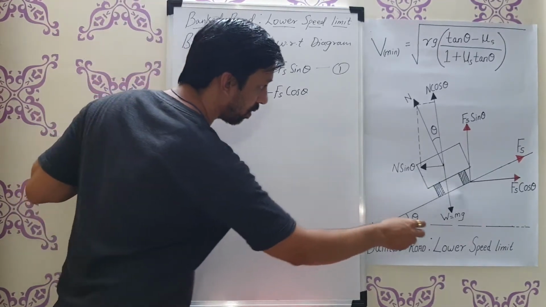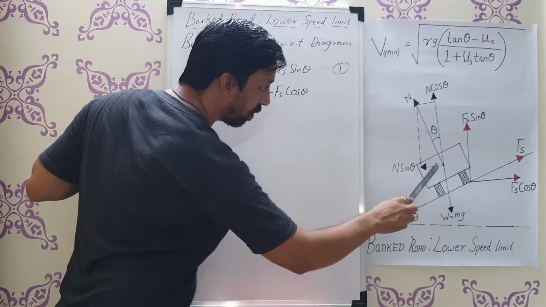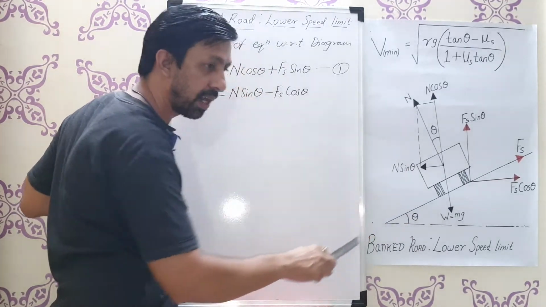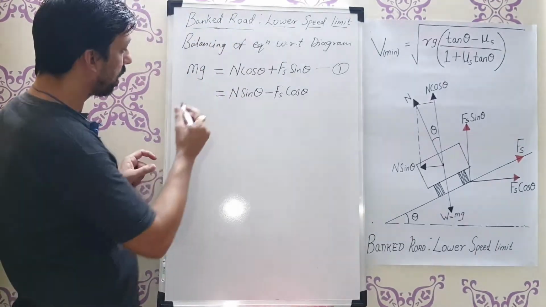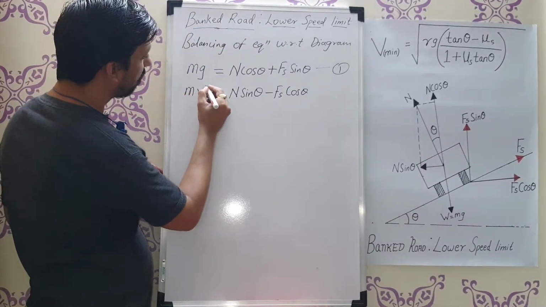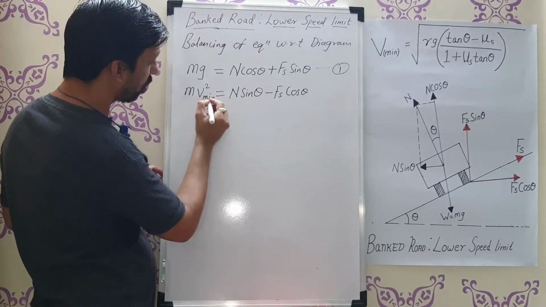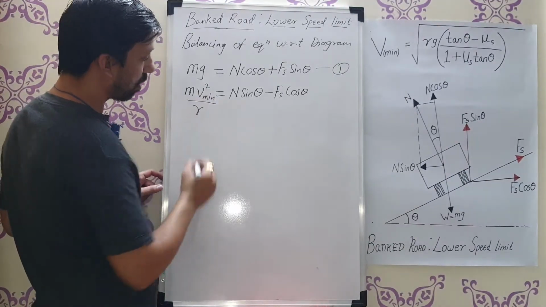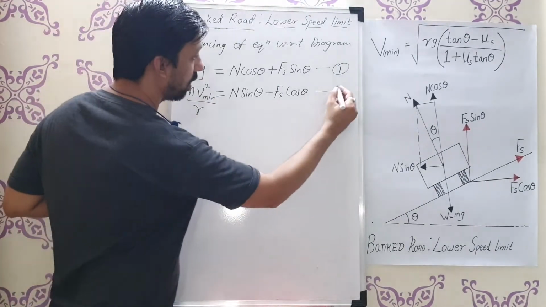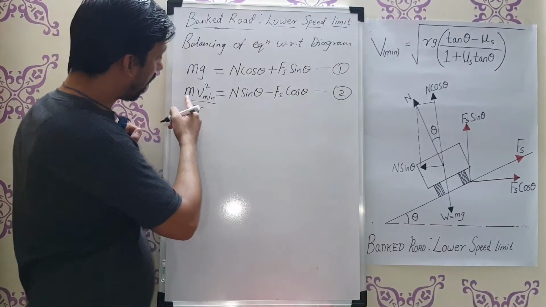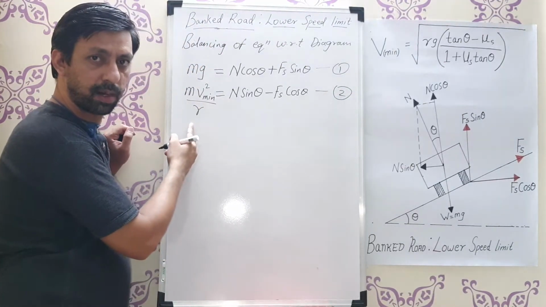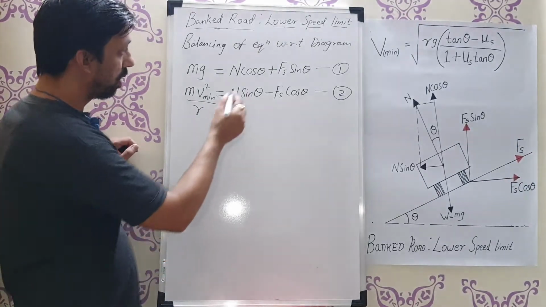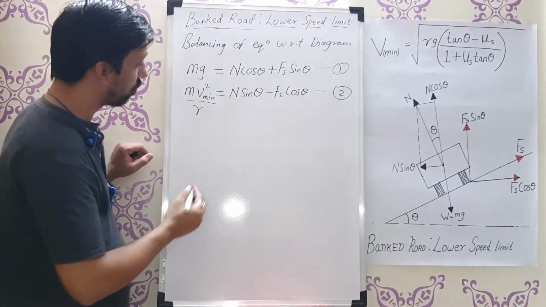Both these components will try to balance the centripetal force because it is coming towards the center. So the centripetal force, as we know, is given by m v square upon r, and because I am finding the minimum velocity, I write m v square minimum upon r. So this is my equation number 2. m v square upon r is the general formula for centripetal force, but we are finding the minimum, that's why I have written v minimum. Okay, so we got equation 1 and equation 2.